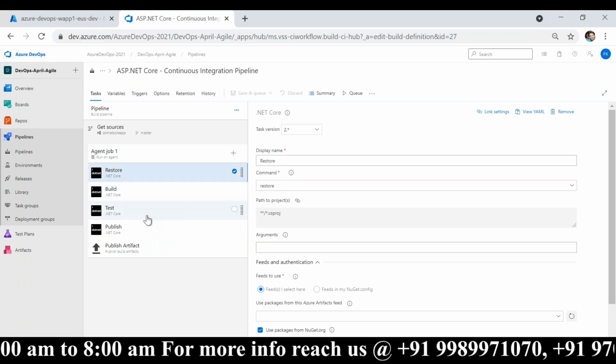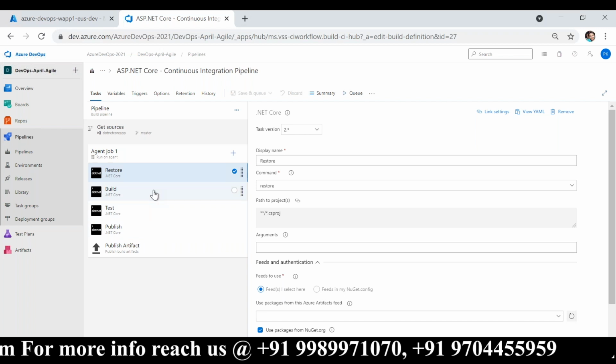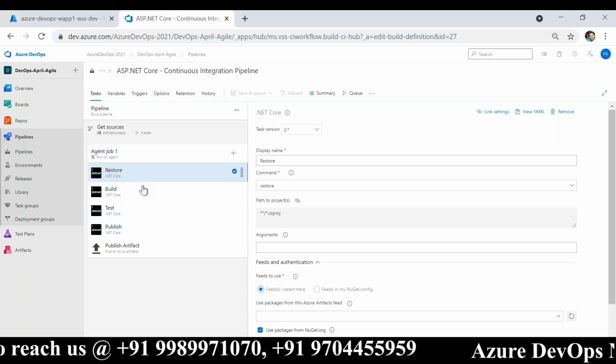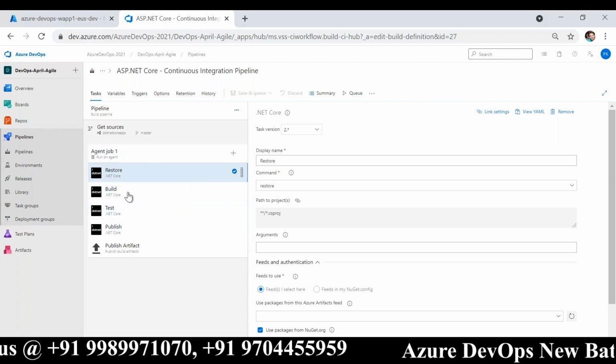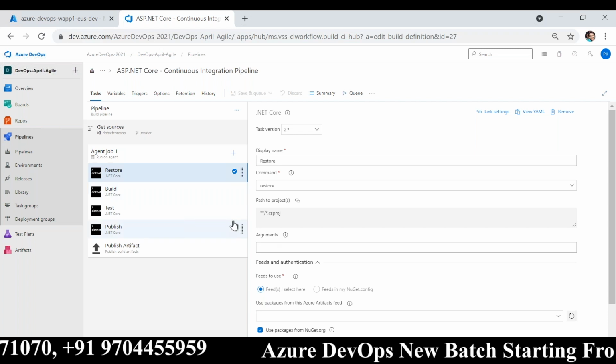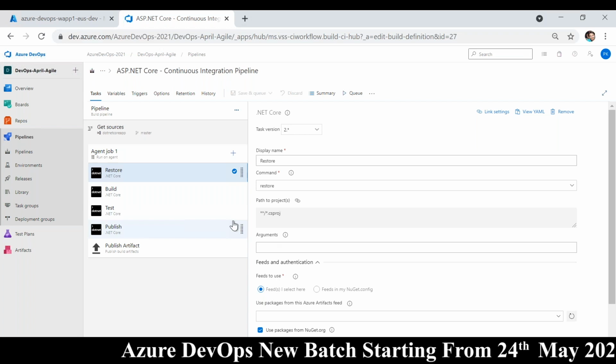So all these you should know. These steps will be different for Java or PHP. That information you should know. We will not cover everything, but we will cover only .NET, because from here the process is the same for any other application. It could be Java, it could be Angular, it could be something else.